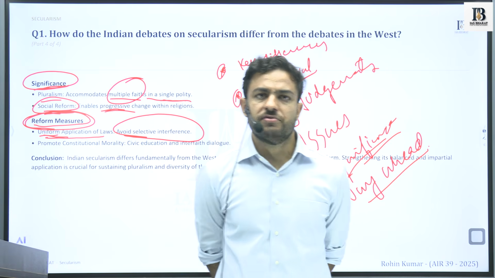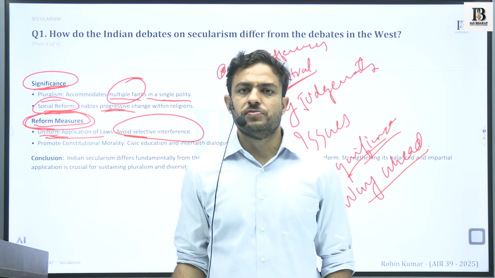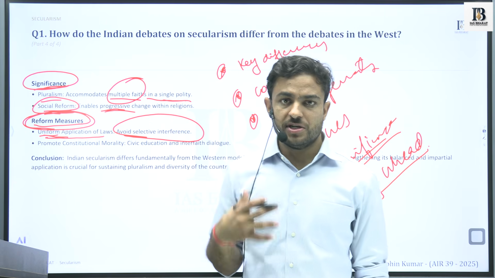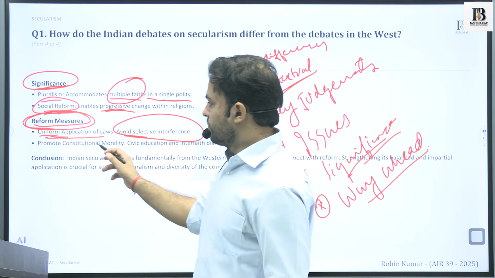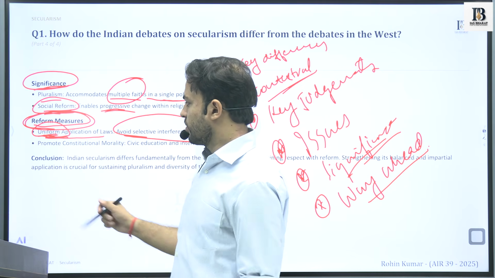There should not be left any space as to these are the communities which will not be included and these are the communities that will be included. So the nature of uniform application has to be brought in.